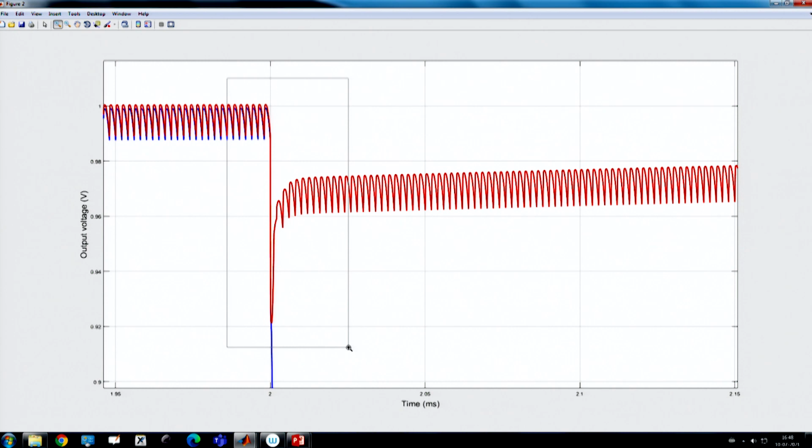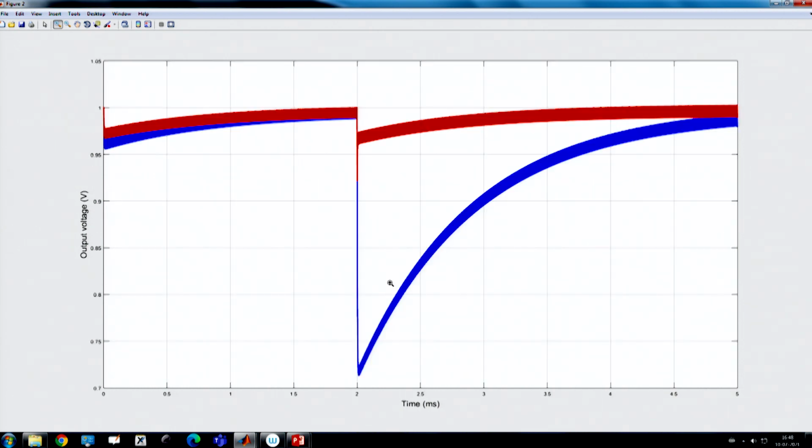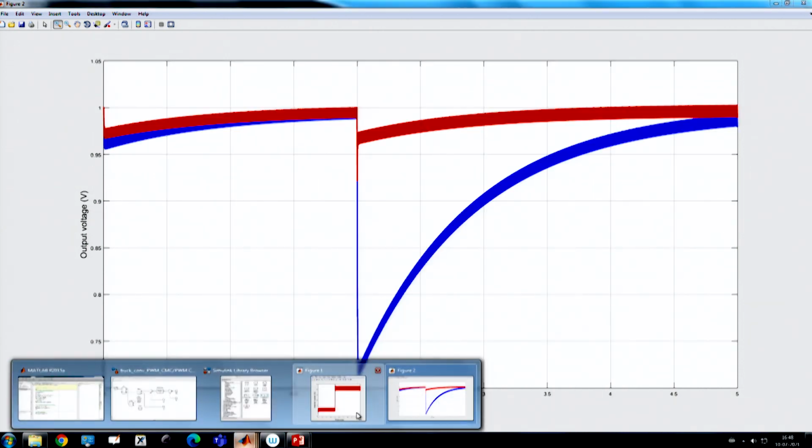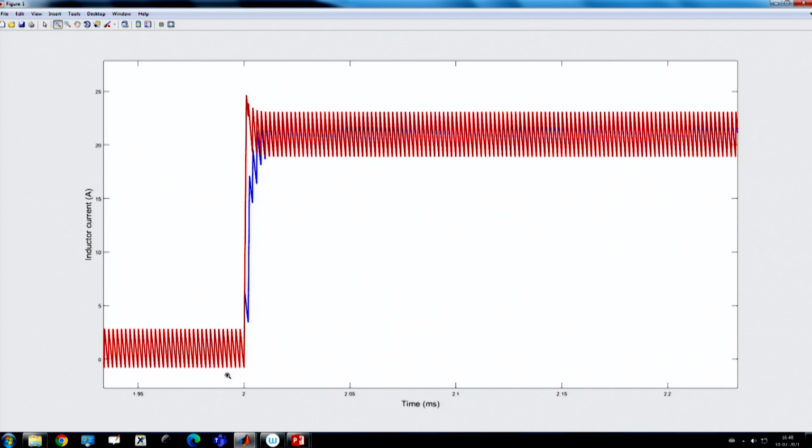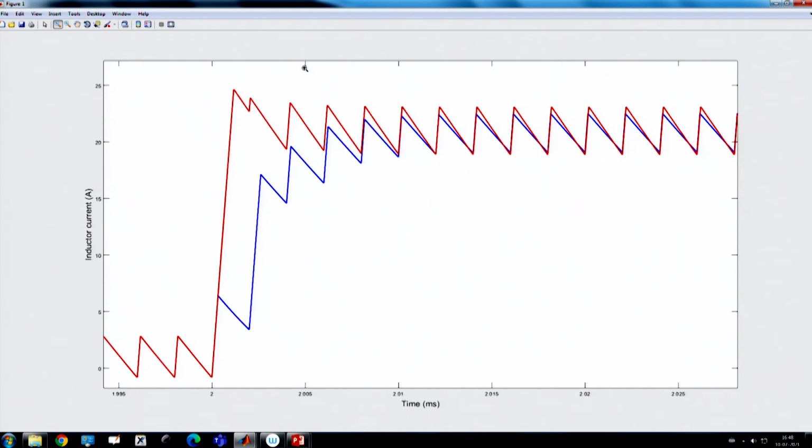You can see the impact can be drastically reduced. And if you see the inductor current, the response difference will be visible from here. If you apply a load feed forward, the response can be improved drastically.